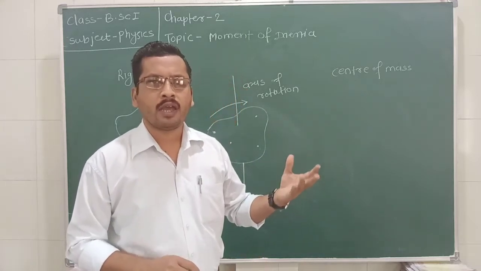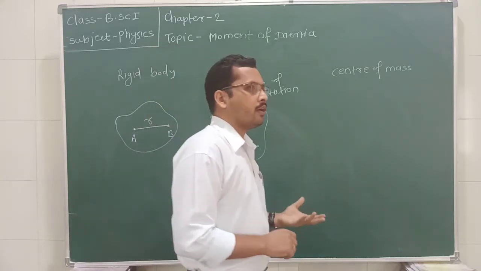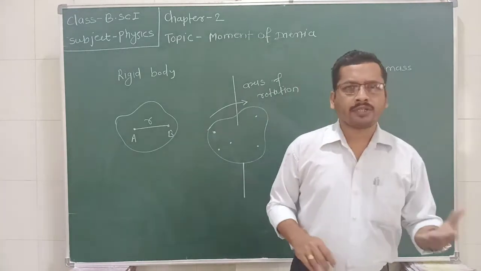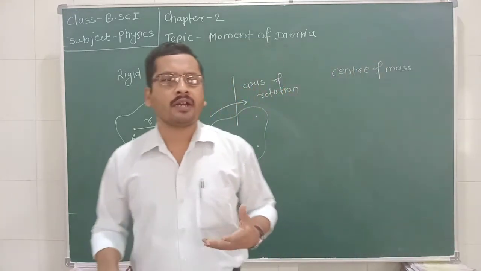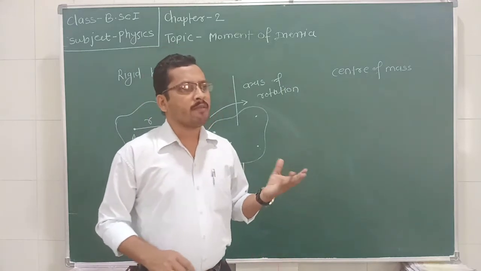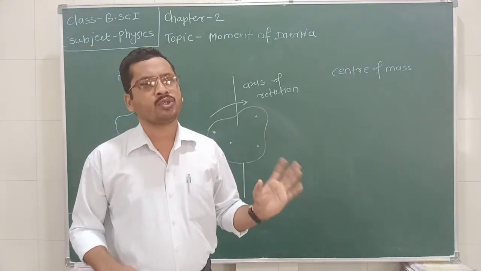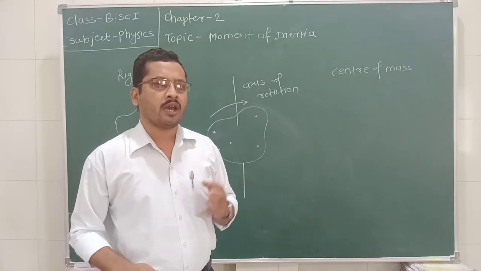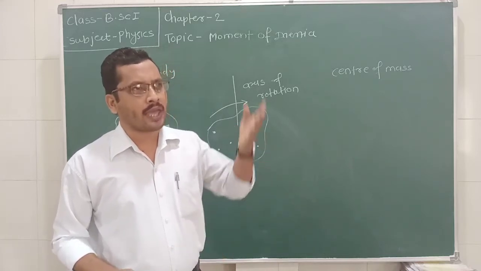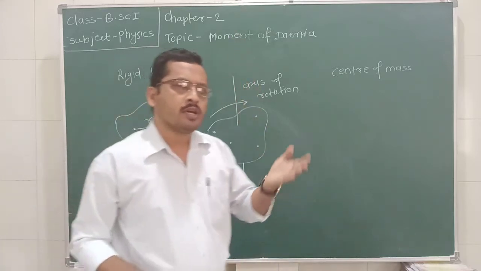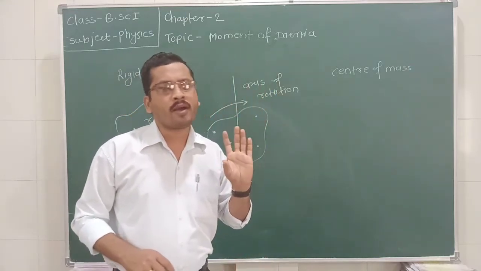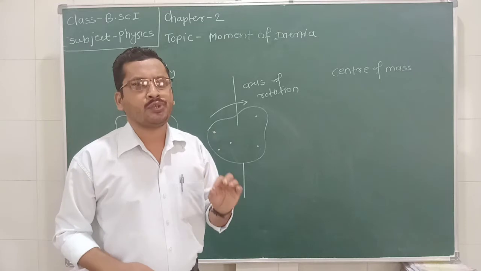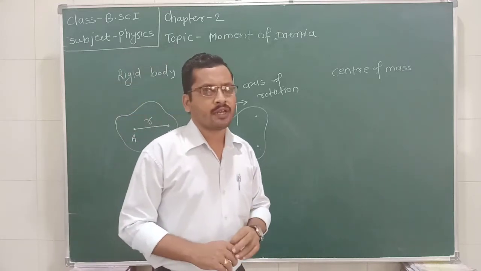For example, our earth is rotating about its axis. If we consider the earth as a rigid body, and it is rotating about an imaginary line passing through the north pole and south pole, then we say that the whole mass of the earth is situated at the center.